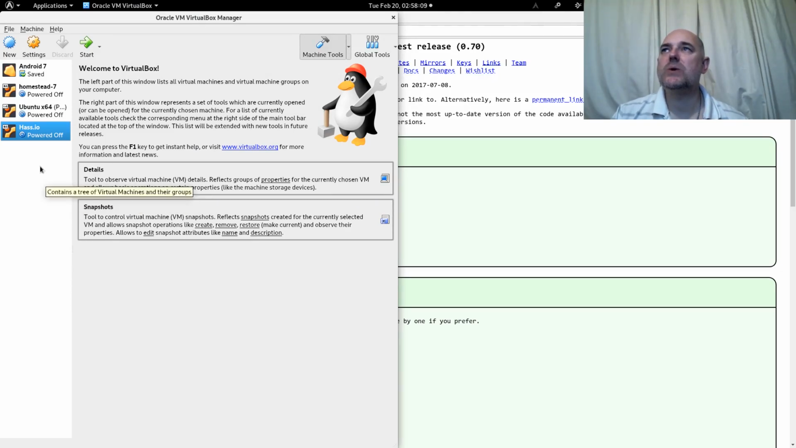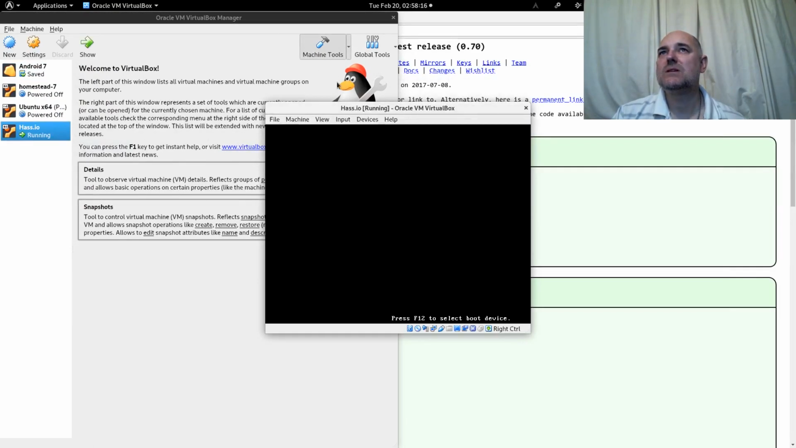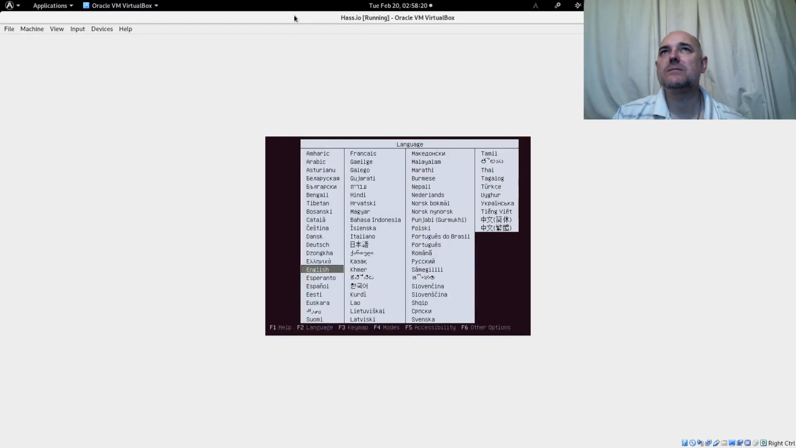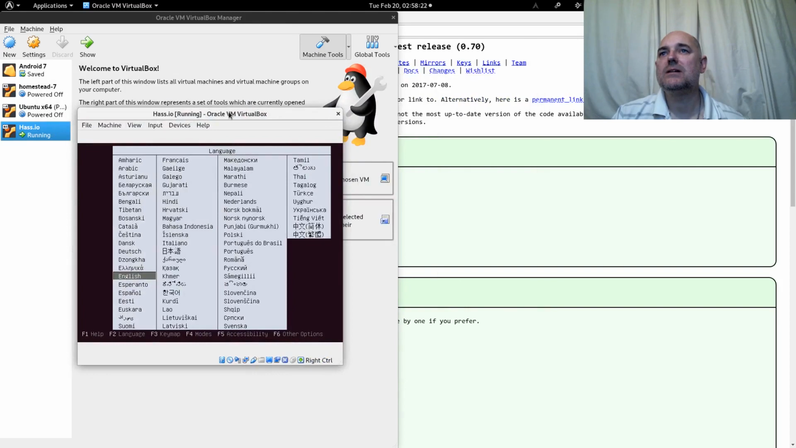Now what we can do is click Start, and that will bring up our virtual machine with Ubuntu disk installed. First we need to select our language.